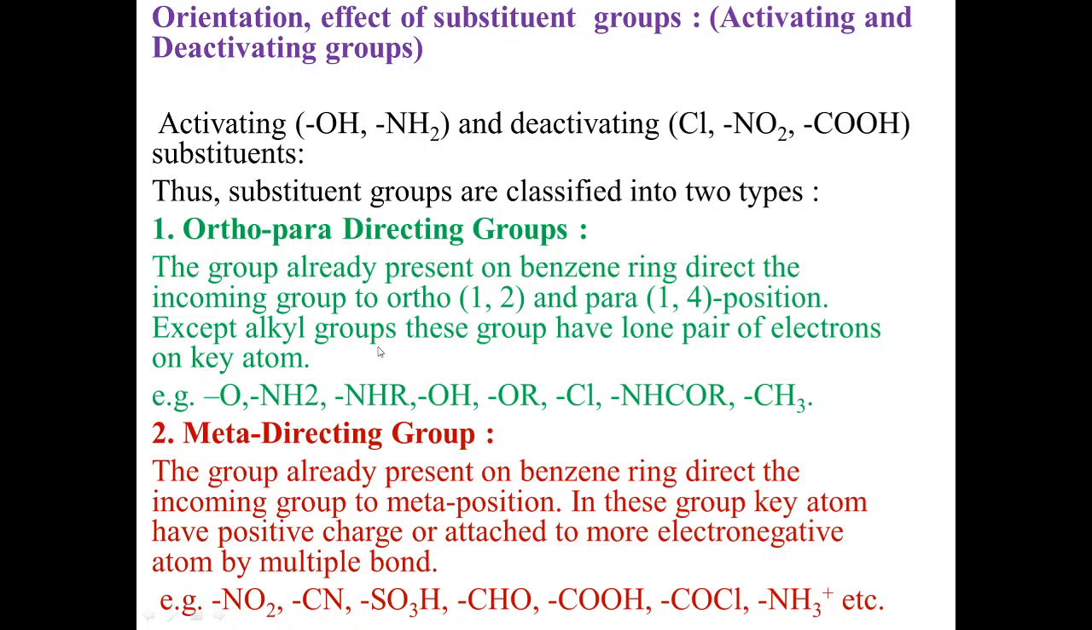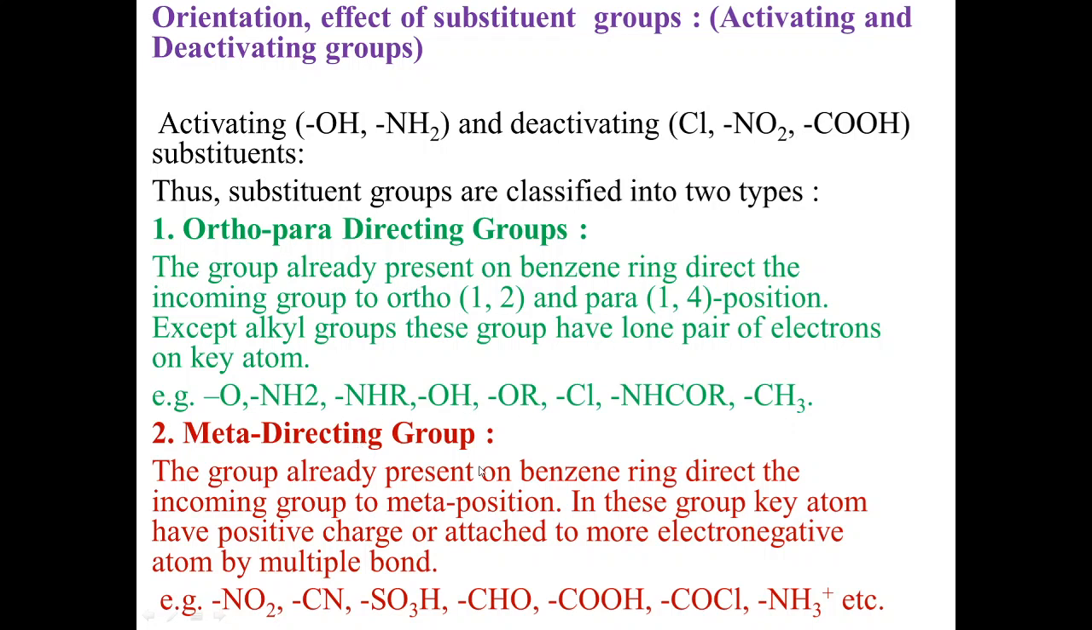Except alkyl groups, all these groups have a lone pair of electrons on the key atom. Okay, how will we find out which are the ortho para directing groups? There is one point: they contain a lone pair of electrons. For example, oxygen, then NH2 group, NHR group, OH, OR, Cl, NHCOR and CH3 group.